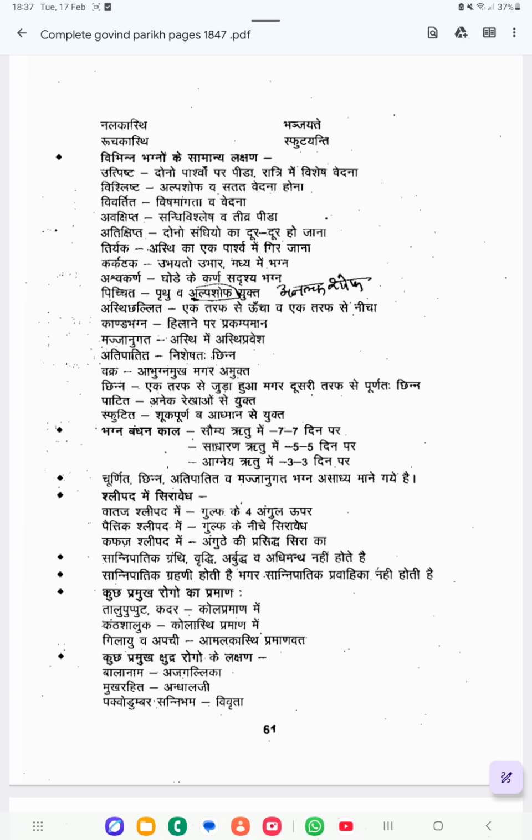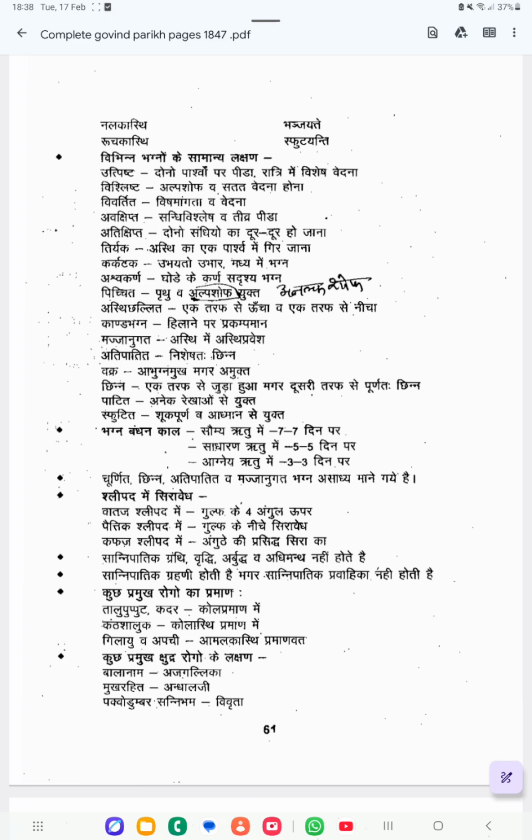Next one is Avakshipta. Sandhi Vishlesha: there will be drooping down of the joint, plus Tivra Pida, severe pain. Ratri Vishesha Vedana is a feature of Utpishta. Sadaiva Vedana is a feature of Vishlishta. Tivra Pida you will get in Avakshipta. Severe pain and Sandhi Vishlesha, drooping down of the joint, you can see in Avakshipta.